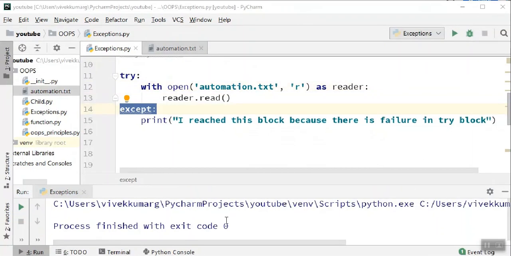Perfect. So this time there is no error here because our code is correct. And we have corrected the code, if you remember. We've given the text file, which is now present. So the try block will get executed and there'll be no error as such, and the control will not go to the except block. Always remember, it will go to the except block only if there's a failure. If there's no failure, perfect. If there's a failure, the control will go to the except block.